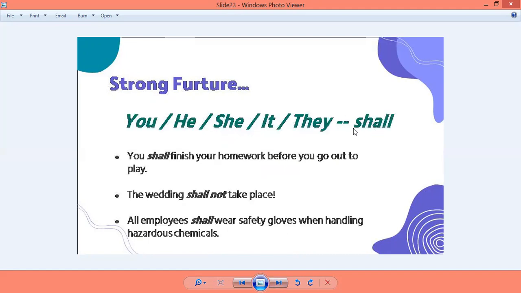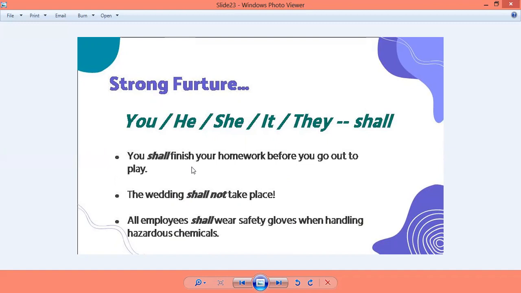When are we going to use shall? As per the table, whenever we are using you, he, she, it, and they, any sentence which is formed using these pronouns, we will use shall. For example, you shall finish your homework before you go out to play. बाहर जाने से पहले आपका होमवर्क खत्म करना पड़ेगा. You will have to finish. आपको खत्म करना ही पड़ेगा.